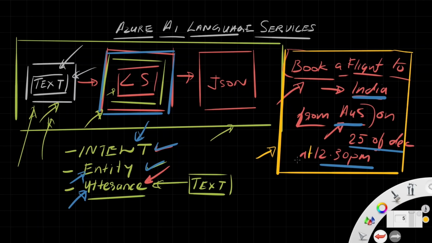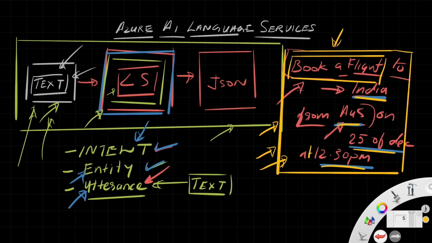Now what we are going to give as the training data. So we have the utterance, we have the intent within that utterance, then we have the entities, different entities, time, date, source, destination, all kind of things. Now we need to create multiple different possible utterance. The same statement can be in a question form.